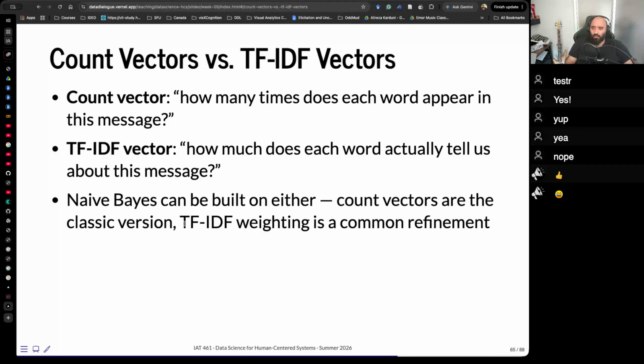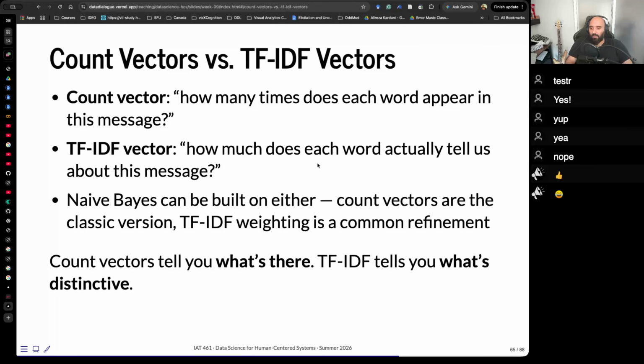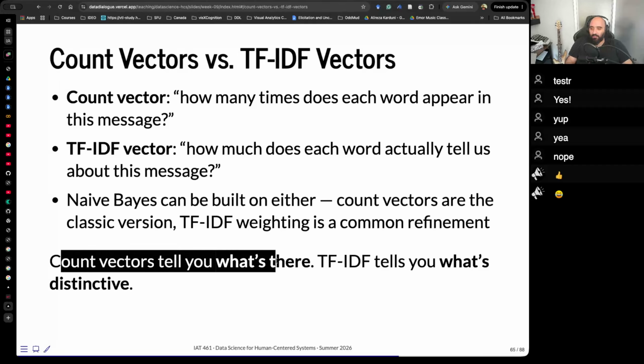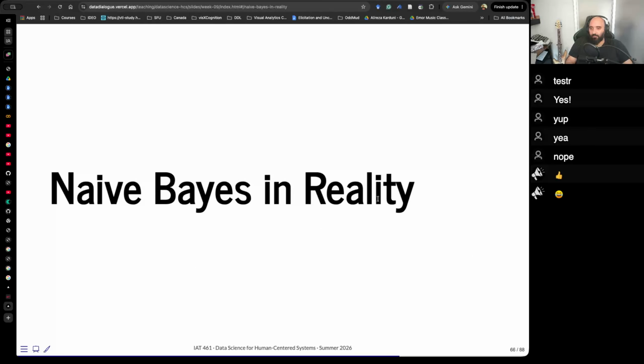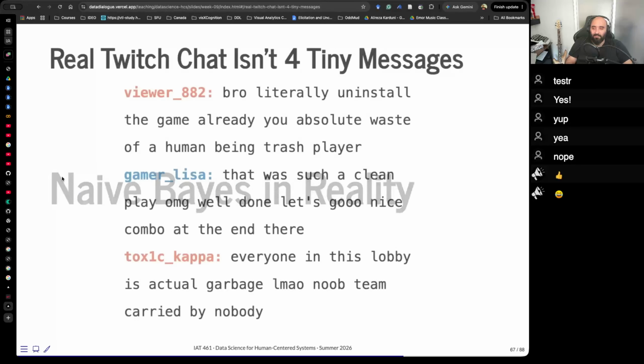It tends to work well with TF-IDF. It's not as intuitive to show because you're not dealing with counts, so calculating the probabilities is different. But the question is, count vector tells you what's there, TF-IDF tells you what's distinctive. Okay? Now, let's just have a glimpse of what naive Bayes is in reality.